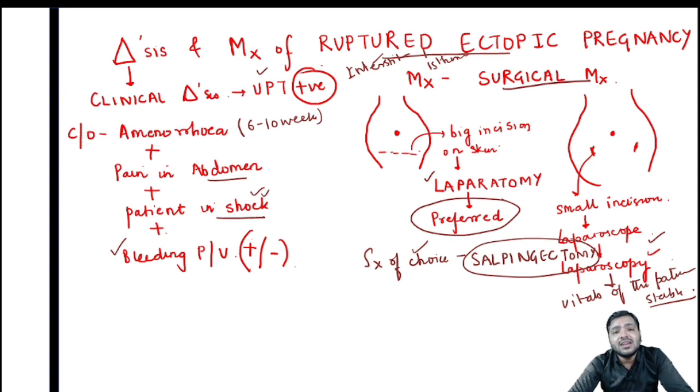So that is in a nutshell about ruptured ectopic pregnancy. We have discussed the symptoms, clinical signs, all one-liners, and ultimately I have tried to give you a short conceptual explanation about all the symptoms and everything that we have discussed. Thank you.